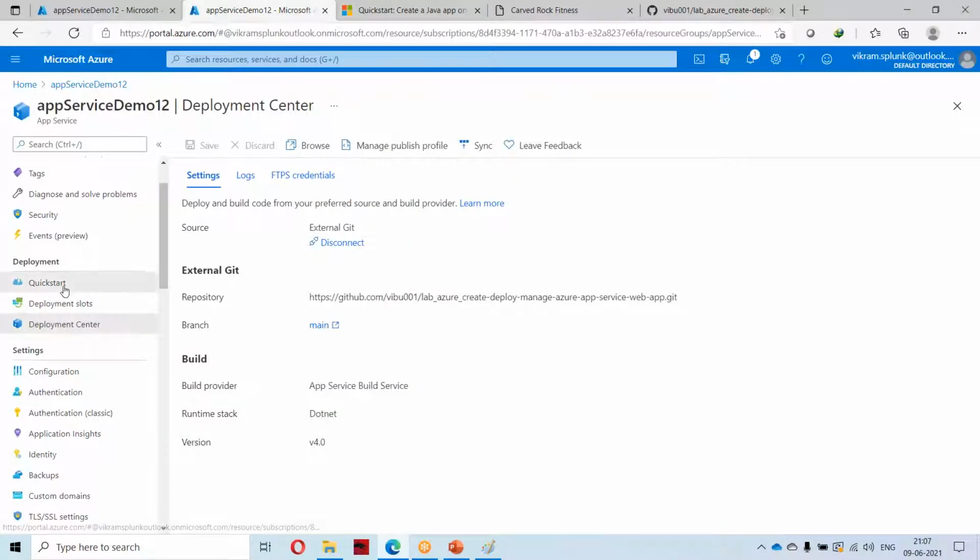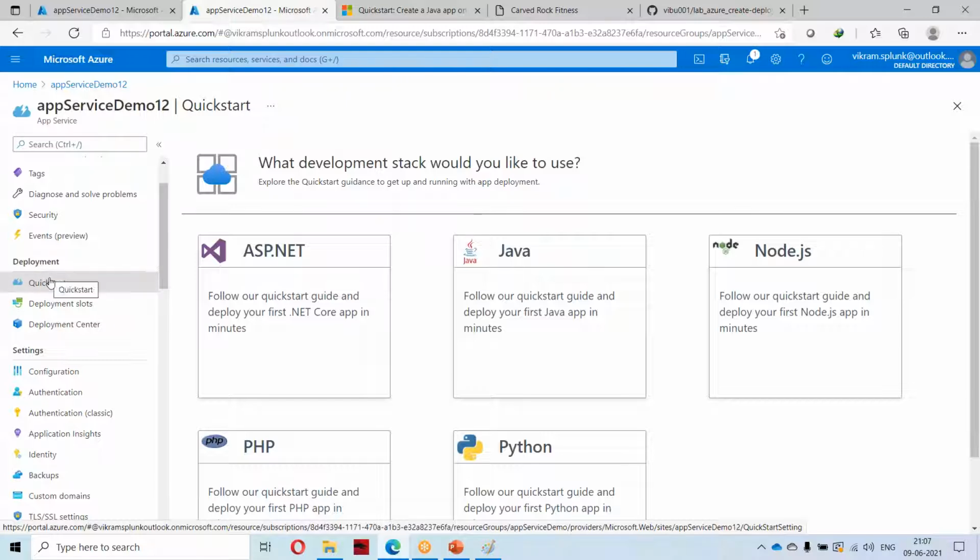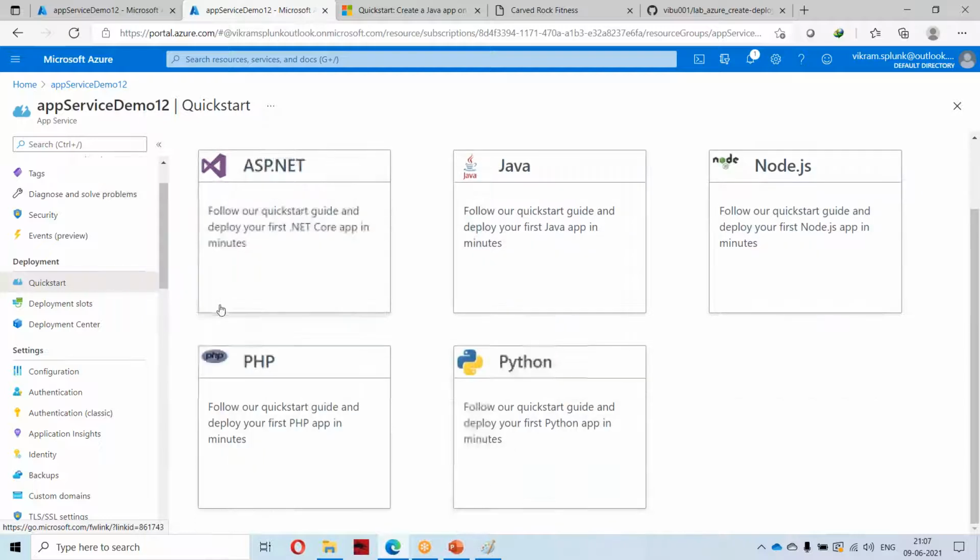The deployment procedure will be present in this one. You will be having a deployment section with the corresponding platform, whether it is ASP.NET, Java, Node.js, PHP, or Python. So these five categories have been provided, and I'm interested in this one. Before going to command line execution, does anyone have doubts?